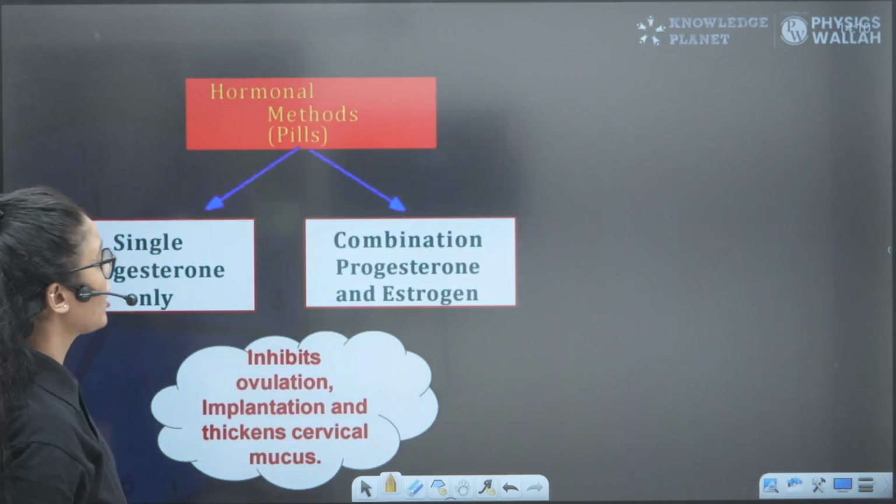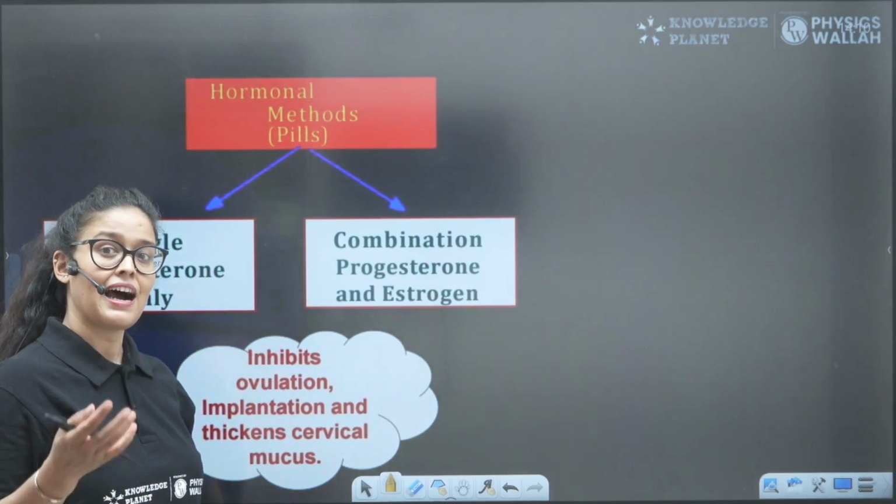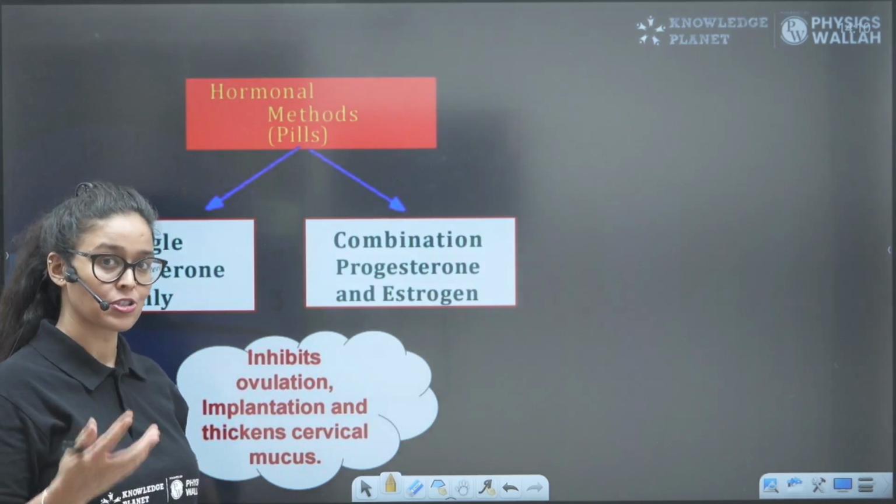Next, hormonal methods. First, progesterone only. Some pills contain only progesterone, right?